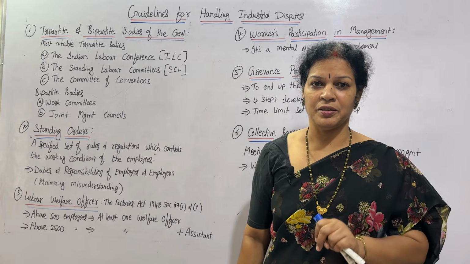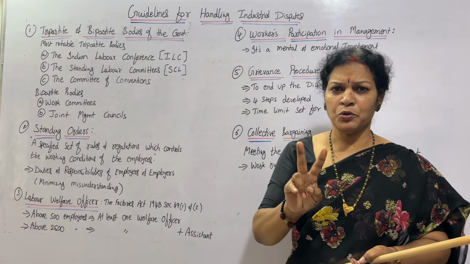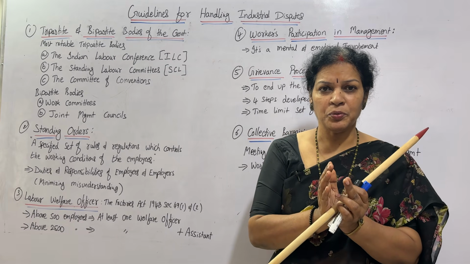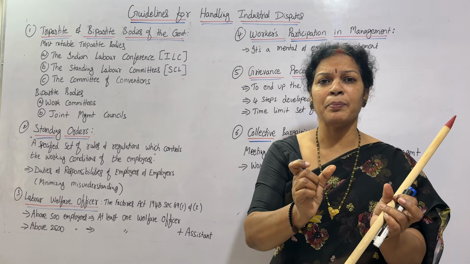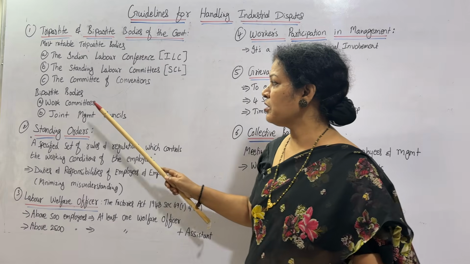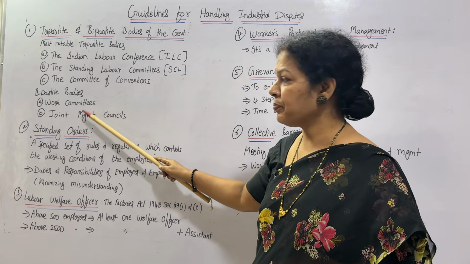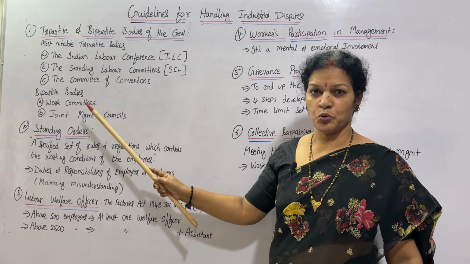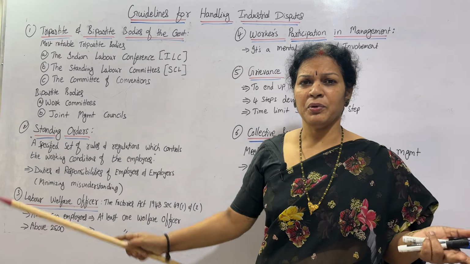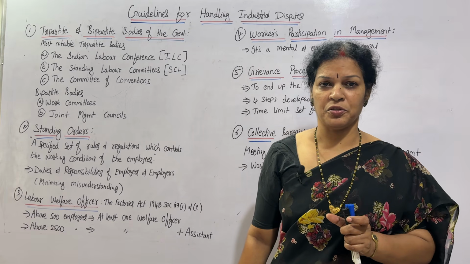Bipartite means two parties; tripartite, three parties. In bipartite bodies, the two parties are the employees and the employer, simple. This works specially from the employer and employee point of view. Any problem that comes, they are going to give the solutions. This is possible with two bodies: work committees and joint management councils. These two work as the bipartite body. This is one of the best solutions for taking out any kind of industrial dispute.